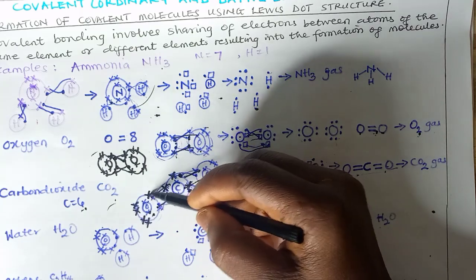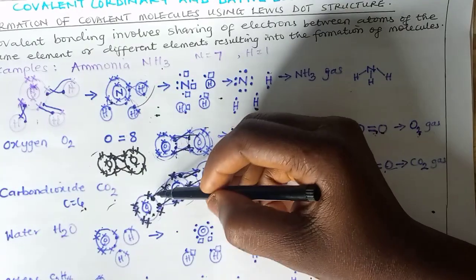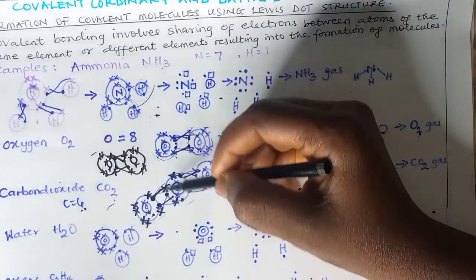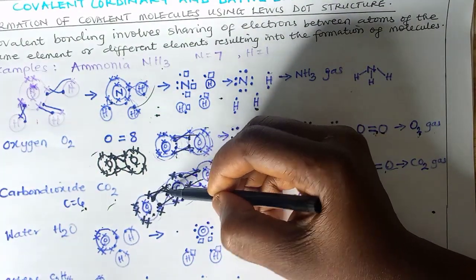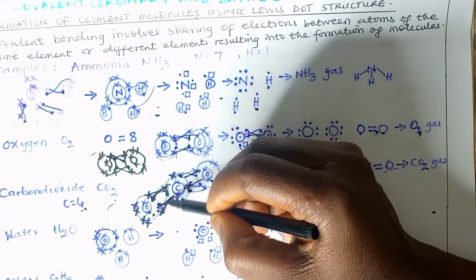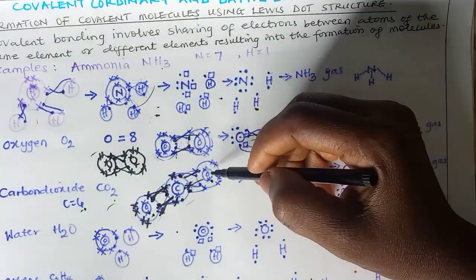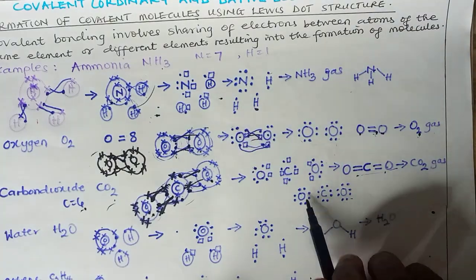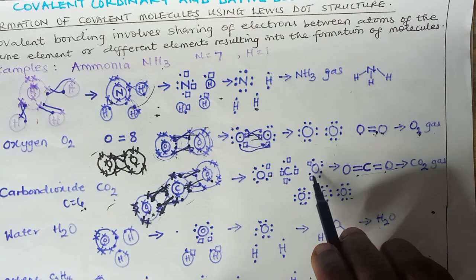2, 2, 1, in need of 1, 1 also in need of 1. So sharing takes place between the two sides of this carbon. That is, this electron supplies the need of this, and this supplies the need of this. The same thing also occurs on the other side of oxygen here. And then in that case, we have the Lewis diagram indicating the missing electrons here.